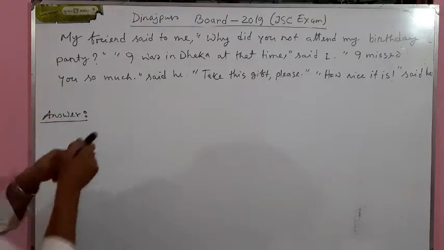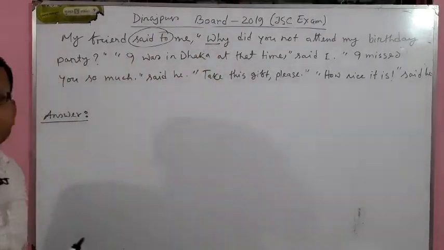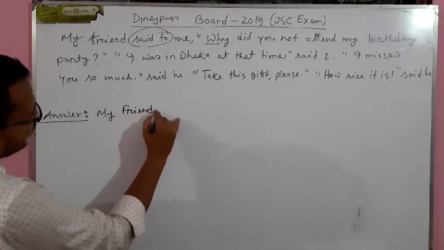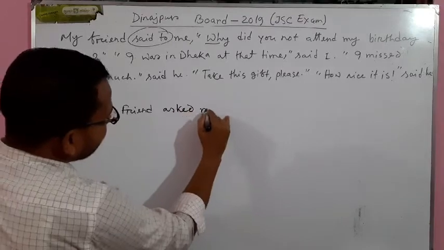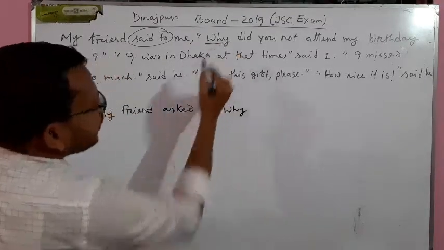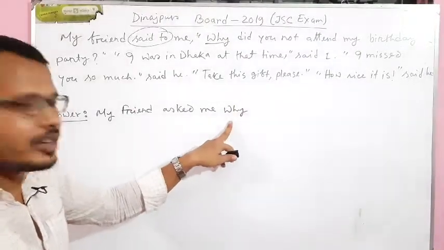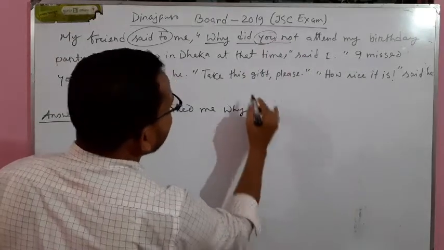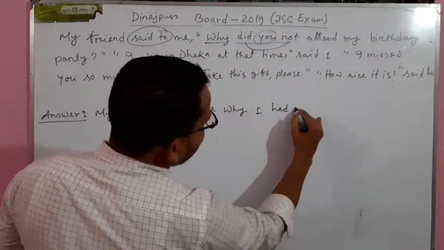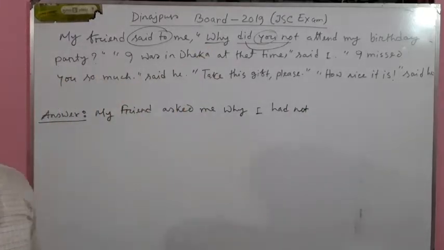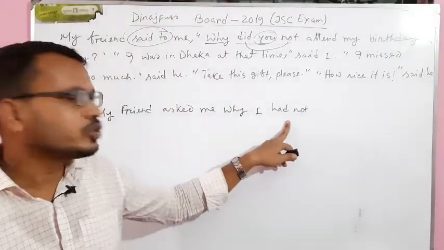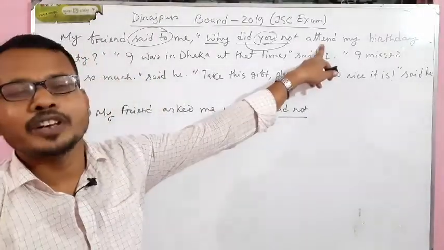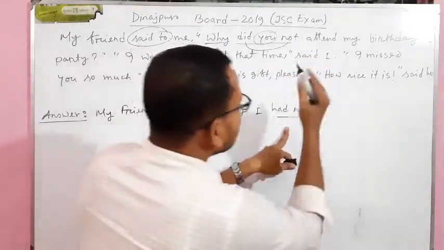My friend said to me. Why? Said to means, as it is an interrogative sentence, my friend asked me. Why will remain unchanged. We all know W is question. In case of W is question, we will write the W is word. Why did you not? You means I. Why I? Did not means had not. Did not is past indefinite tense. That means we have to change it into past perfect tense. In case of had not, we have to write the past participle form of the verb. That means after had not, we will write attended.